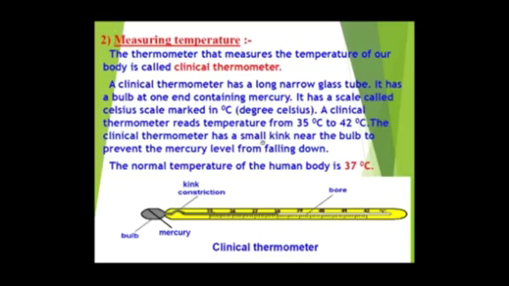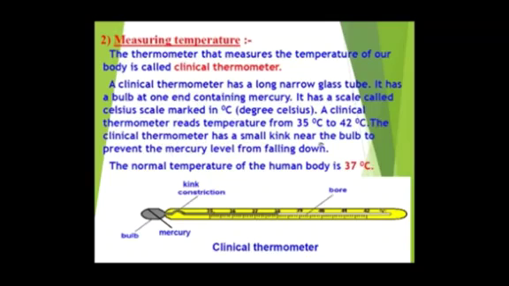Now the clinical thermometer measures the temperature between 35 degree centigrade to 42 degree centigrade. So the range of temperature which is measured by a clinical thermometer is between 35 degree centigrade and 42 degree centigrade.